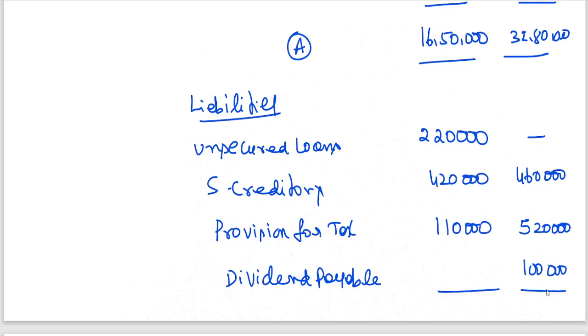Now the total is going to be 2,20,000, 4,20,000, 4,40,000, 6,40,000, 7,10,000. Sorry, 7,50,000. And here 4,60,000, 10 lakhs 80,000.